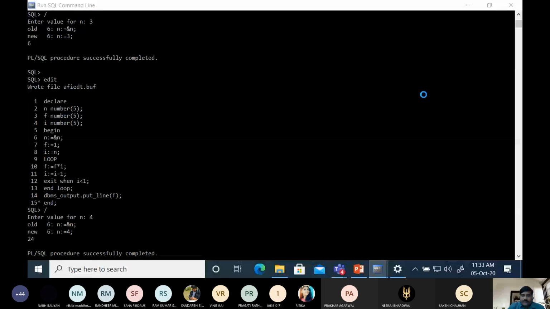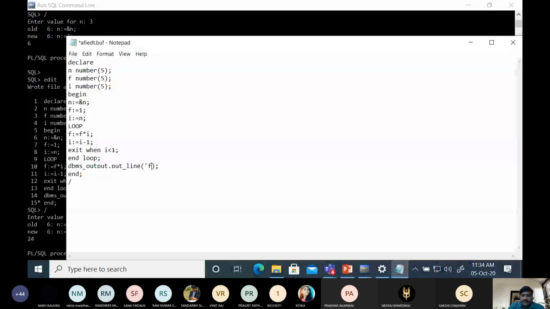Here we will write factorial of, then value of n, then factorial of n, then is equal to, again concatenation, and here we will write the value of f.